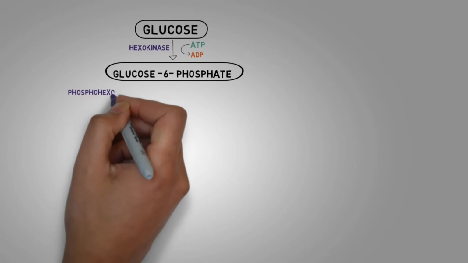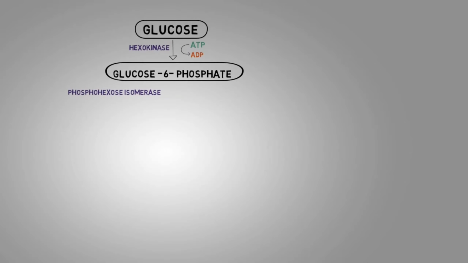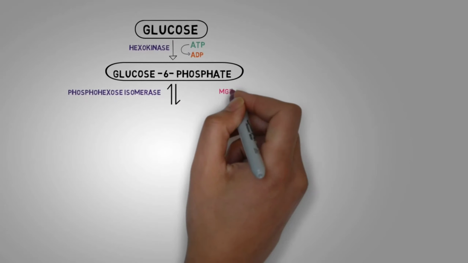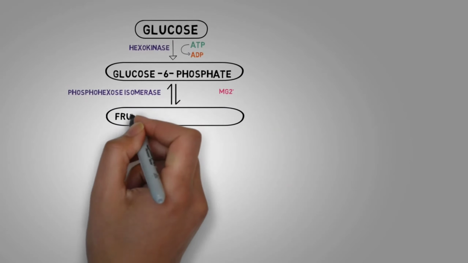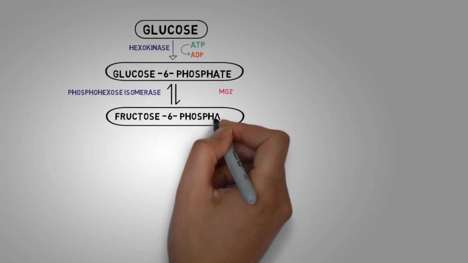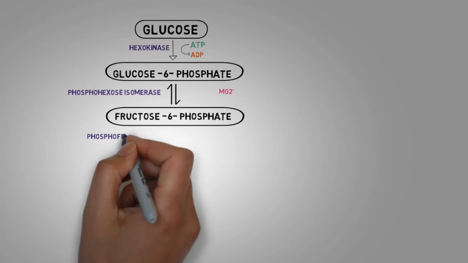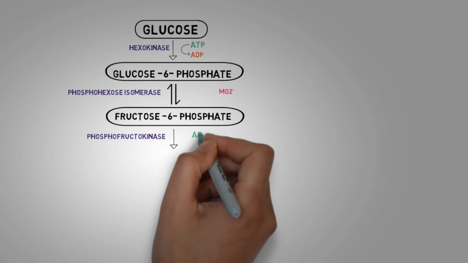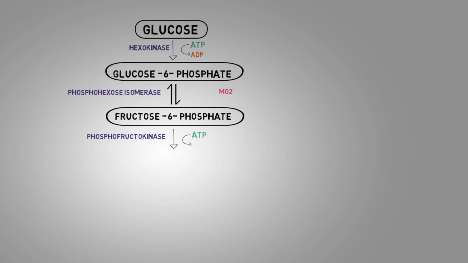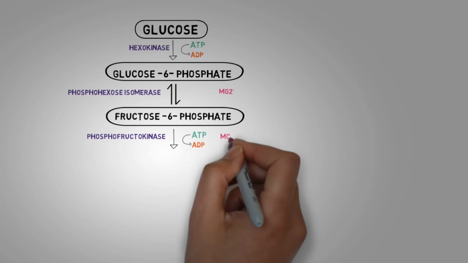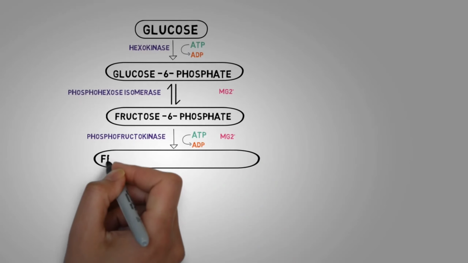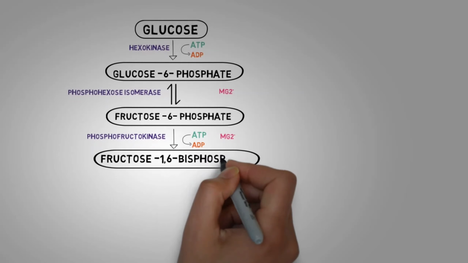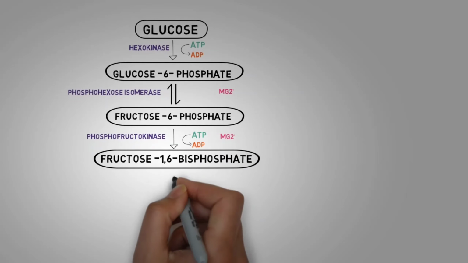By the action of the enzyme phosphohexose isomerase, during a reversible reaction, glucose 6-phosphate gets converted into its isomer, which is fructose 6-phosphate. By the action of the enzyme phosphofructokinase, ATP gets dephosphorylated and forms ADP. Now since we have got one more phosphate here, it gets added to the first position and the product we get is fructose 1,6-bisphosphate.